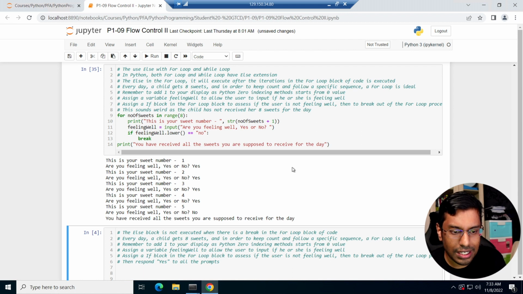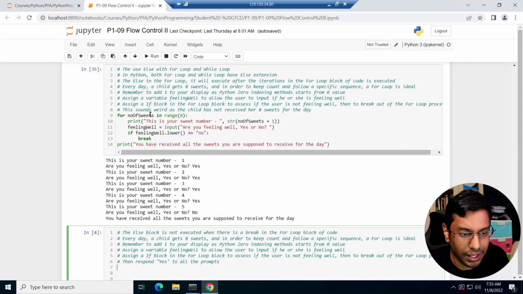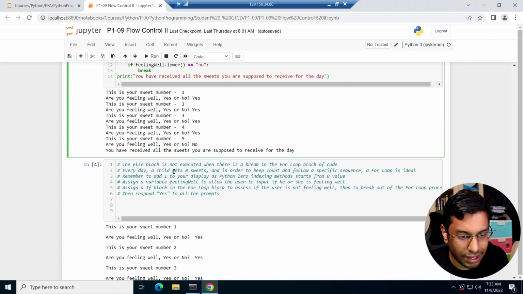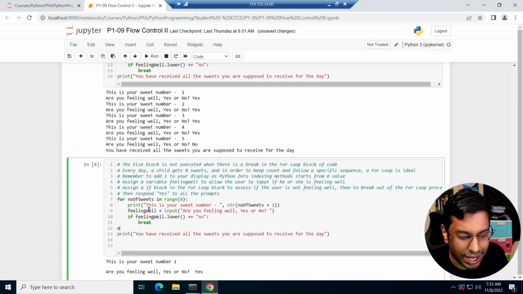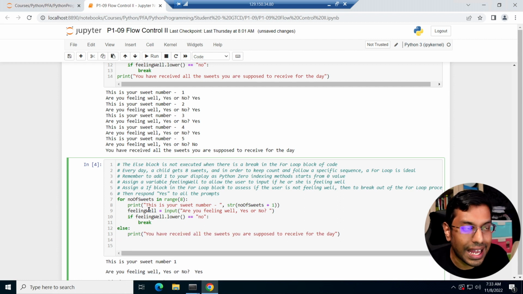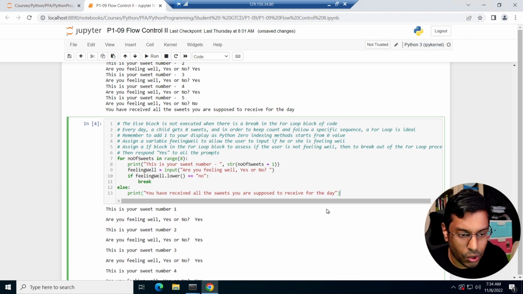So one way around it is to use the else block of code, right? In that case, let's see. I'm doing the same thing, so I'm going to copy the exact same code from here and paste it here. But this time around, I'm going to write the else block and put this print statement in the else block instead of just at the end of the statement. So now let's run this code.